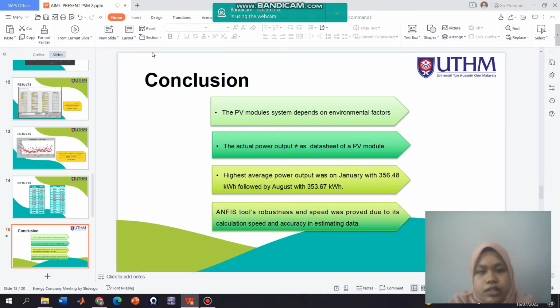So for the conclusion of my project, the PV model system depends on the environmental factors and also the rating factors of the PV panel. The actual power output will not be the same as the data sheet of the PV module. The highest power output, as stated before, is in January, followed by August. The ANFIS tool's robustness and speed were proved by its calculation speed and accuracy.